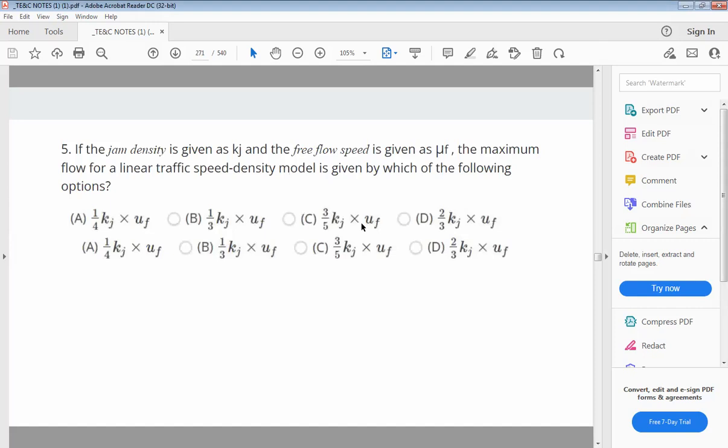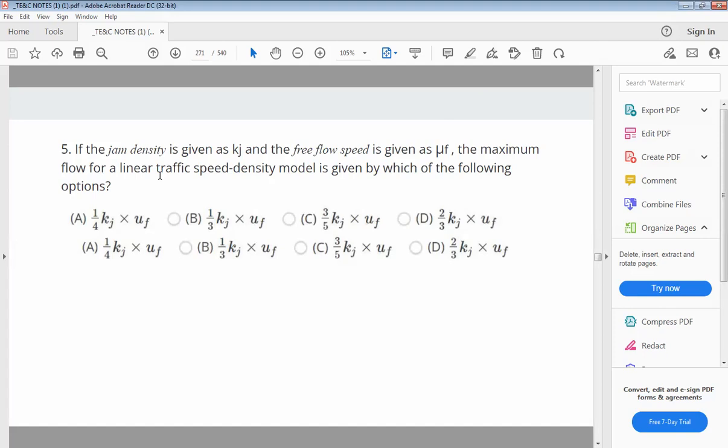Next example is, if the jam density is given as Kj and free flow speed is given as UF, the maximum flow for a linear speed traffic density model is given by which of the following options?